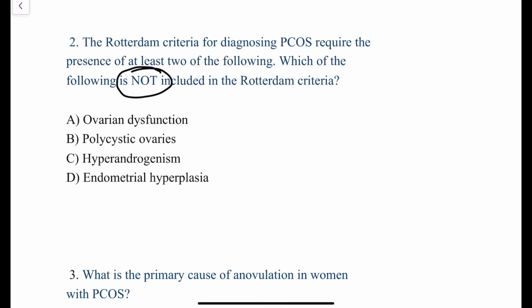So the first option which has been given here, let me remind you, the question is, which of the following is not included in the Rotterdam's criteria? See, when you attempt an MCQ based examination, they won't highlight this point for you.